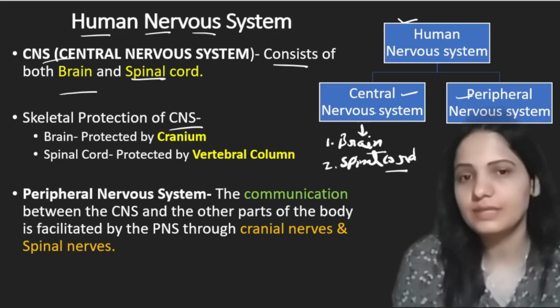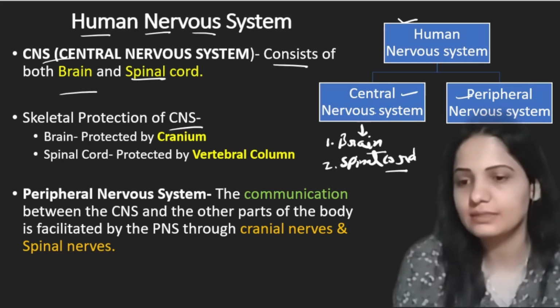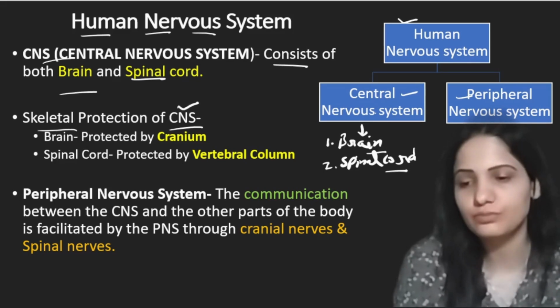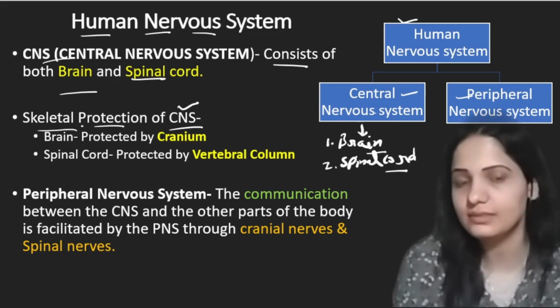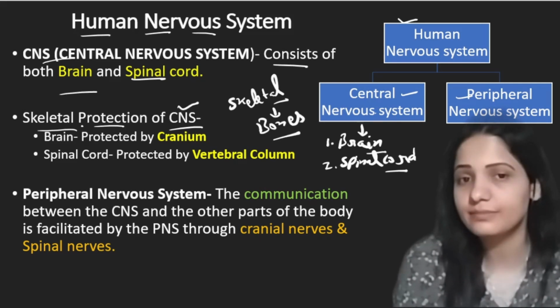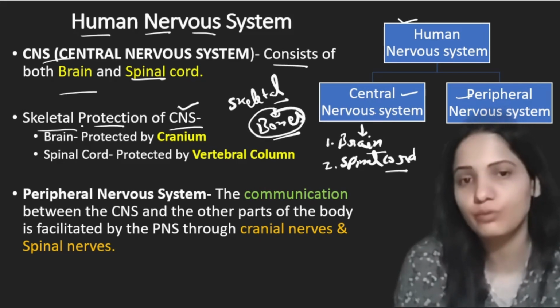Central nervous system is protected by certain skeletal elements. What is skeletal? Skeletal means bones, and our brain is protected by bones, by bony structures.